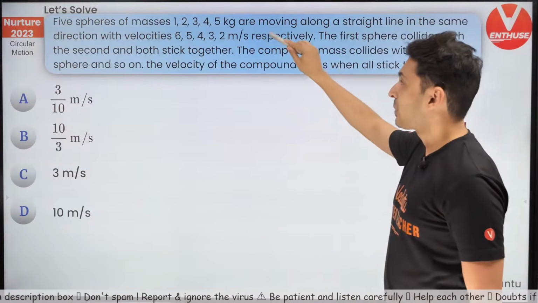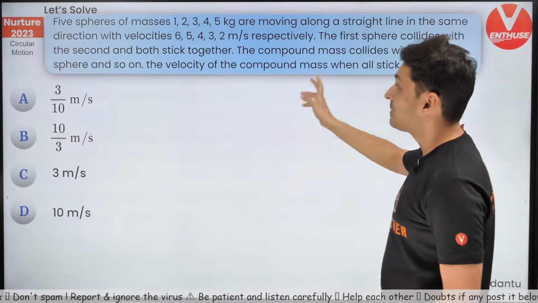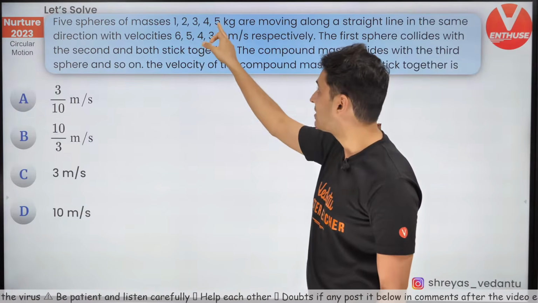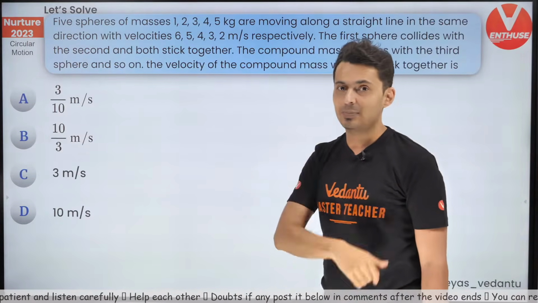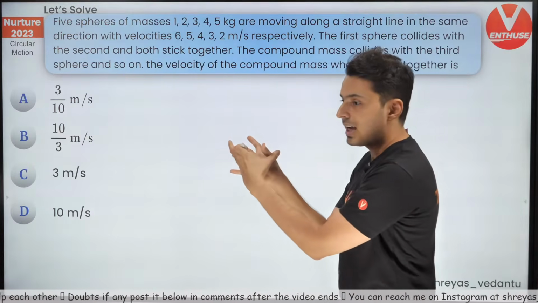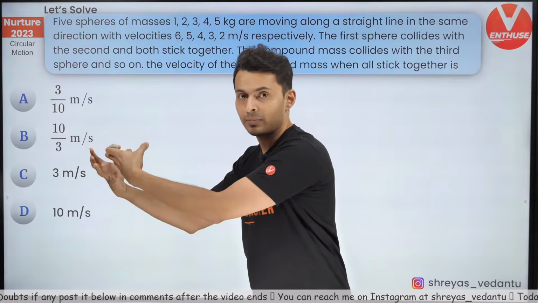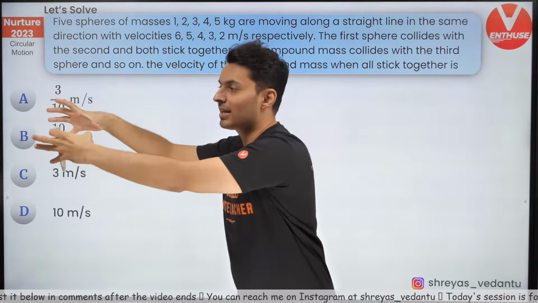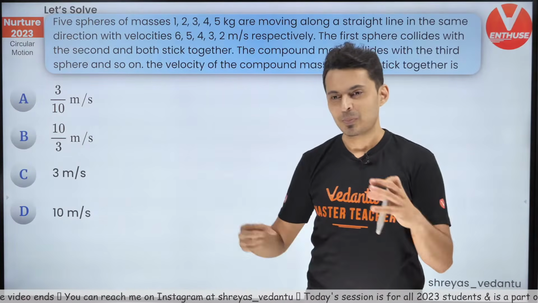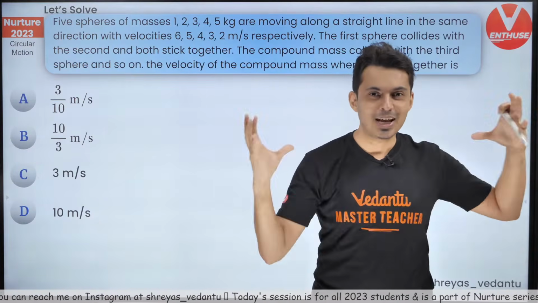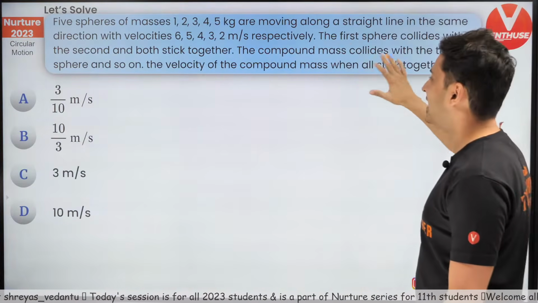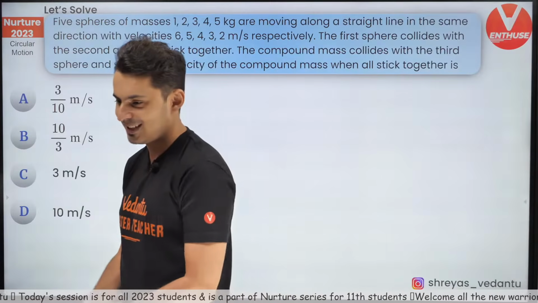Okay, 5 spheres of 1, 2, 3, 4, 5 kg. They have speeds 6, 5, 4, 3, 2 respectively. 1 has 6, 2 has 5, 3 has 4, 4 has 3, 5 has 2. This is the speed for the respective mass. The first one collides with the second. They stick together and hit the third one. They stick together. That collides with the next one. They stick together and finally collide with the fifth mass, and all of them move together. So they collide, get stuck to each other and move as one big chunk of mass. The question is, what is the final velocity of the total mass?